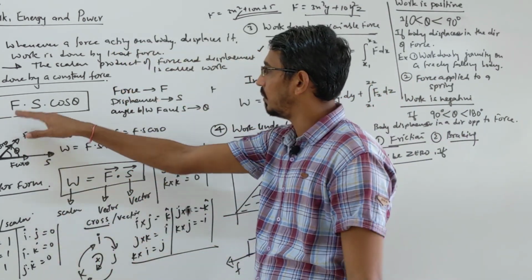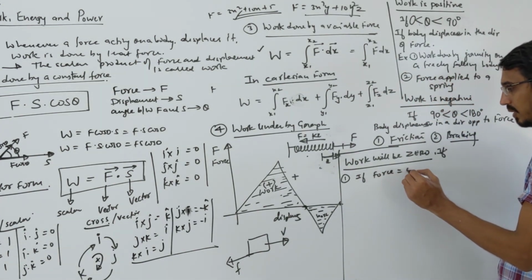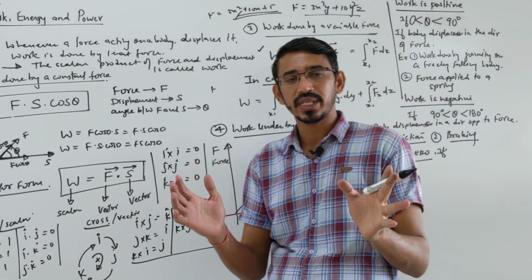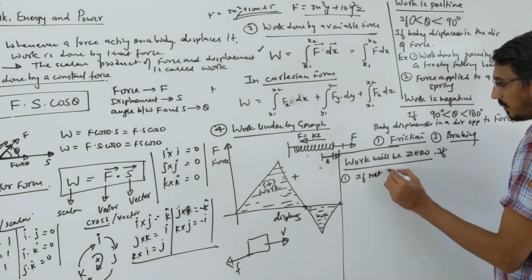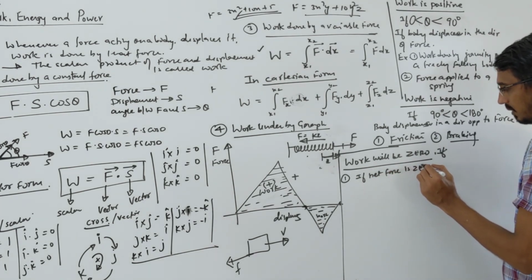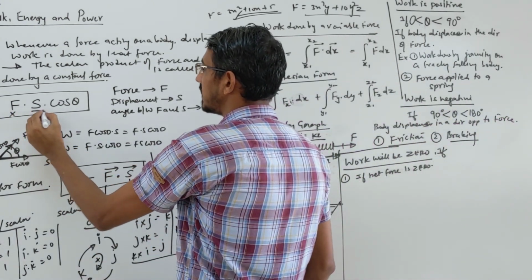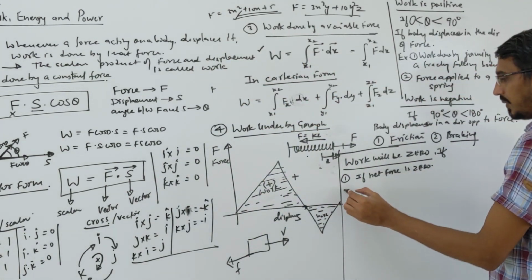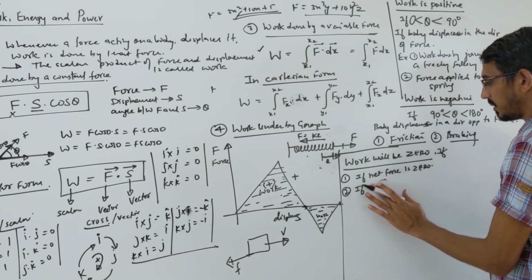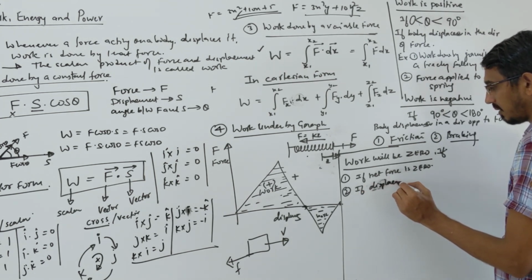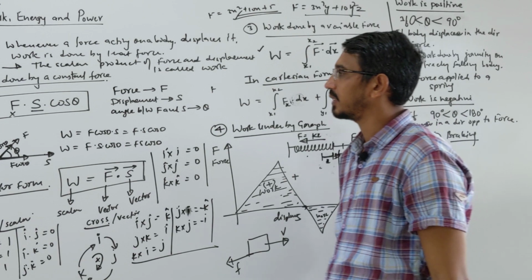Let's first talk about this formula. The first term is force. If force is zero, work done will be zero. If the net force acting on the body, you should always say net force here, is zero, then the work done will be zero. Then displacement: if displacement is zero, in that case again the work done will be zero.